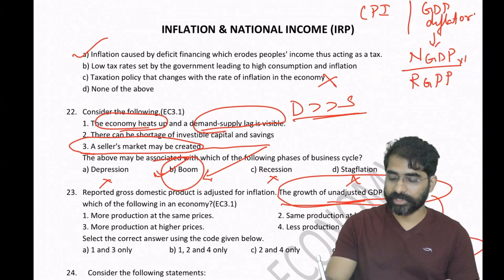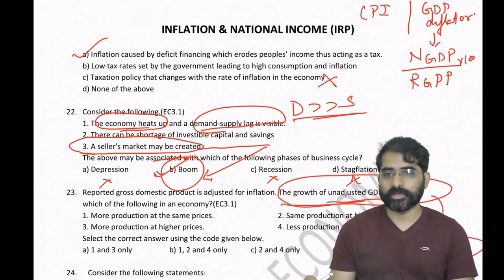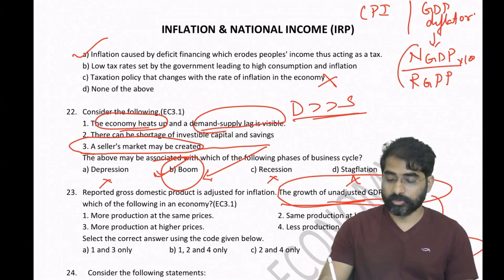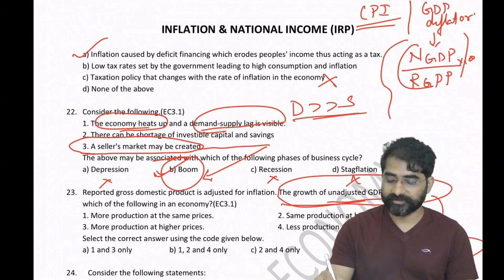Real GDP is GDP calculated at constant prices or base year prices. So you're taking all goods here. In CPI, you're taking some 448 items. But though GDP deflator is more comprehensive, we do not take GDP deflator for policy making.